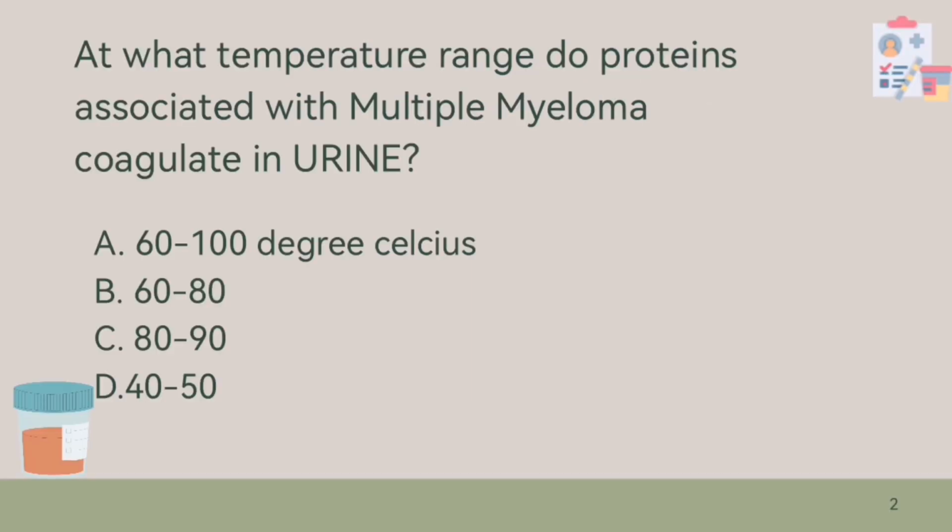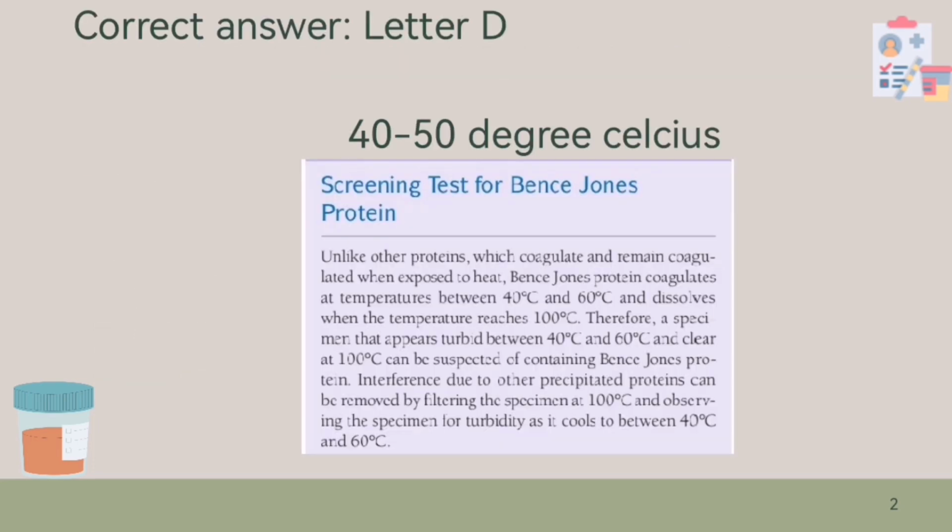Next, at what temperature range do proteins associated with multiple myeloma coagulate in urine? A. 60 to 100 degrees Celsius. B. 60 to 80. C. 80 to 90. Or D. 40 to 50. So, anong temperature nagko-coagulate ang protein na associated sa multiple myeloma? So, the protein that associated with multiple myeloma is called Bence-Jones protein. So, the answer here is letter D. 40 to 50 degrees Celsius.